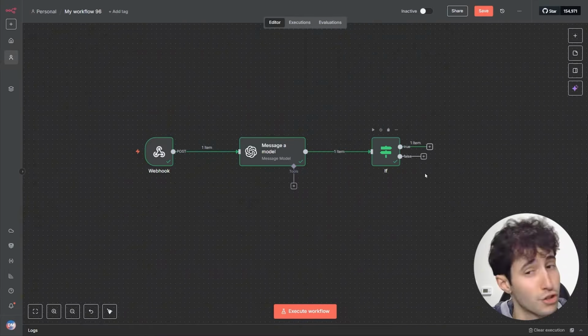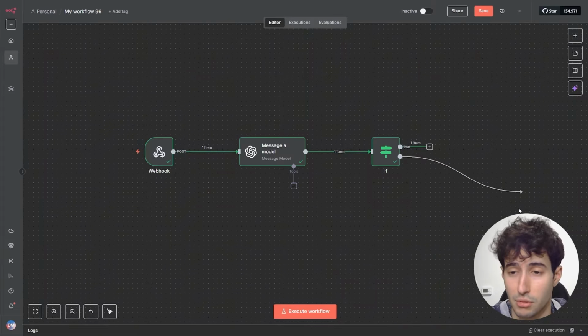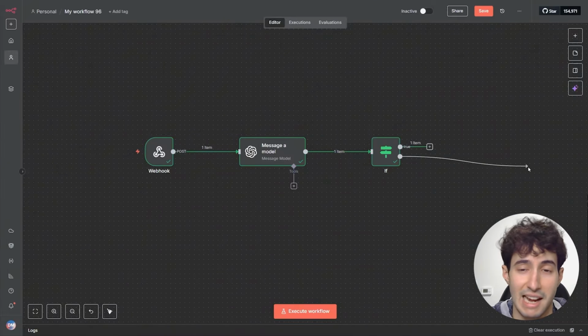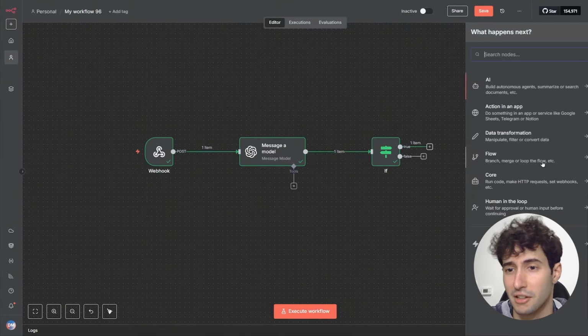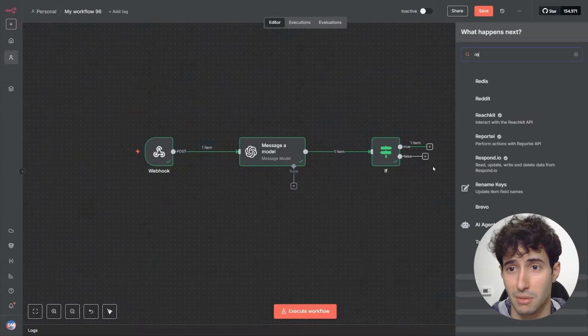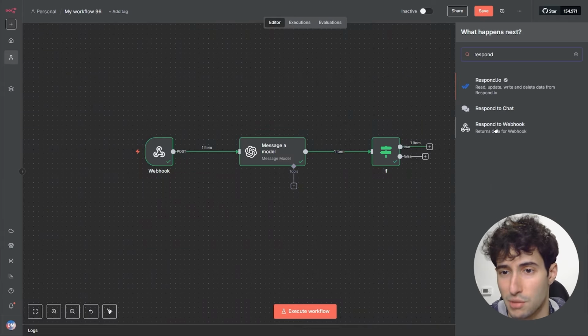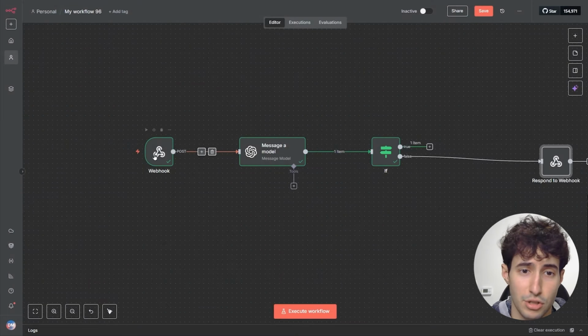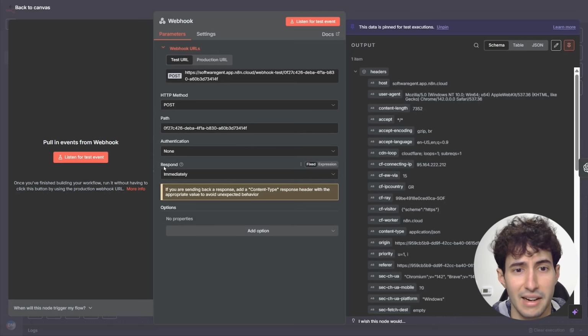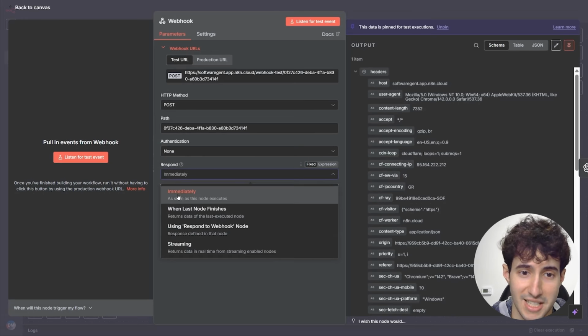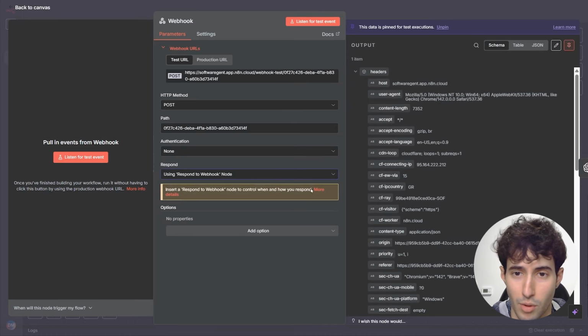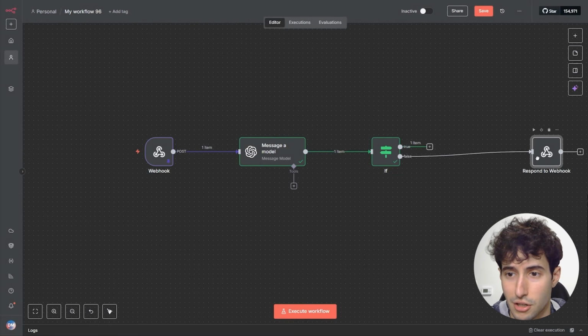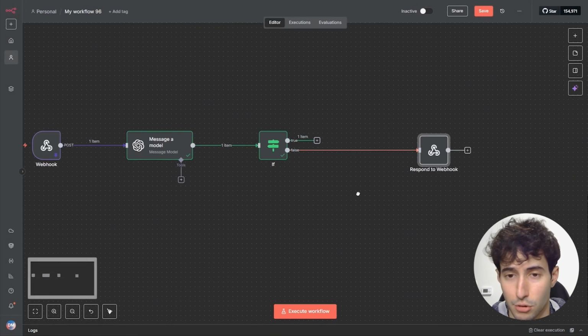But if you actually chose no, this branch is going to be true, which means that we can simply return our response back in our Lovable interface. So to do that, we'll simply have to come over here and search for a respond to webhook node, and then come over here in our webhook, in the respond parameter. It changes from immediately to using a respond to webhook node, which will allow us to actually be able to use this respond to webhook node.